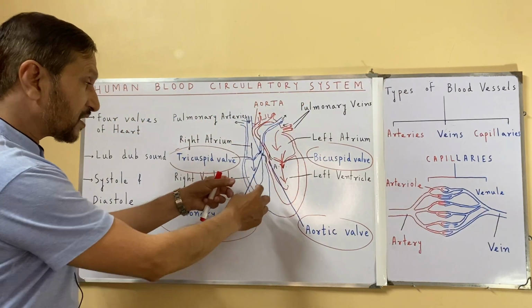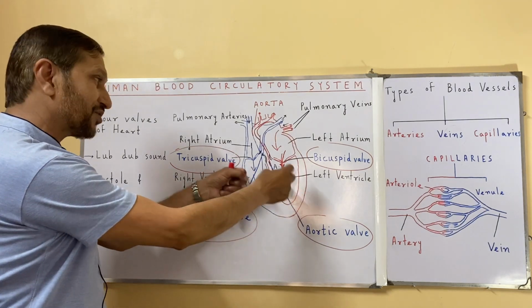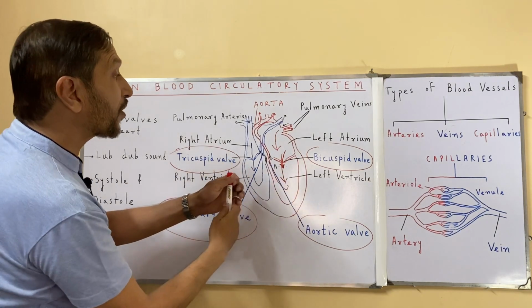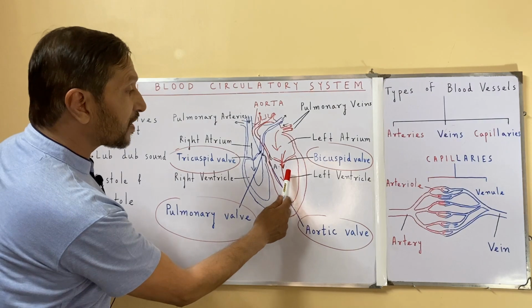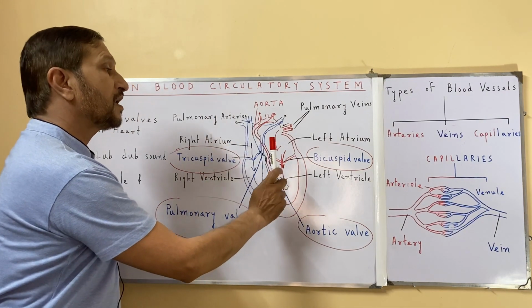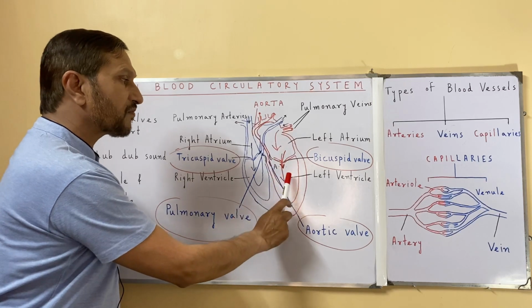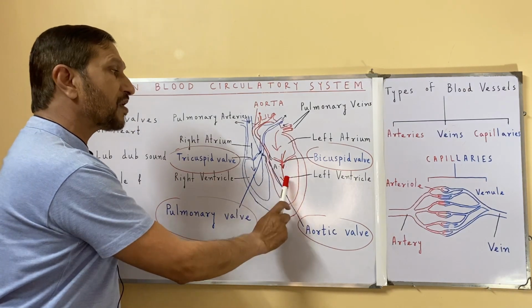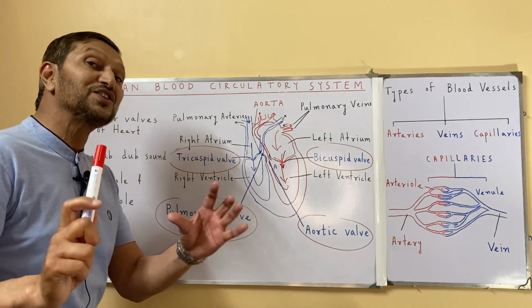After the ventricular contraction, the blood is flowing from the left atrium and the left ventricle, which contain oxygenated blood.